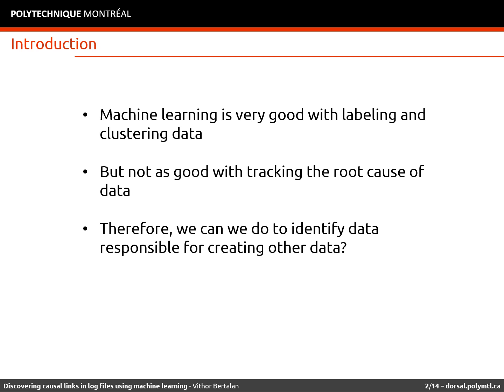Nowadays, researchers use machine learning in several different fields with usually very good results. However, machine learning is very effective in labeling data, that is giving attributes to data, and clustering data, that is grouping data together based on their similarities. However, machine learning is not as good with detecting the root cause of information. Machine learning is based on the concept of association, not causality. So, to this point, we don't have a very good approach to find causal relations between data. Therefore, finding an approach that works is a very difficult challenge in the field.